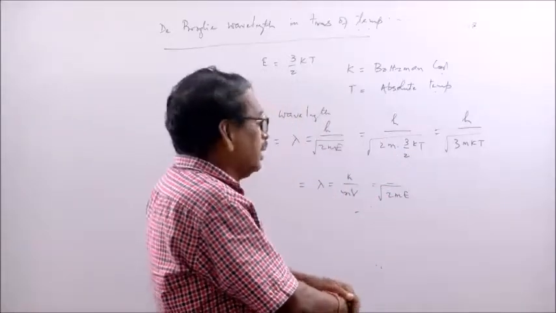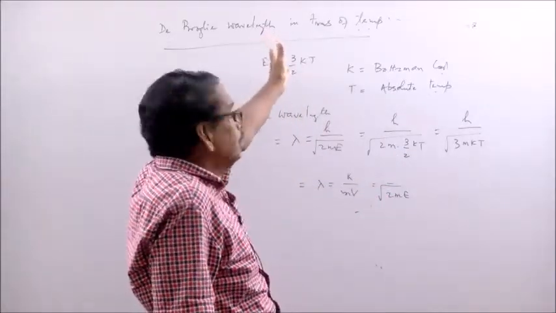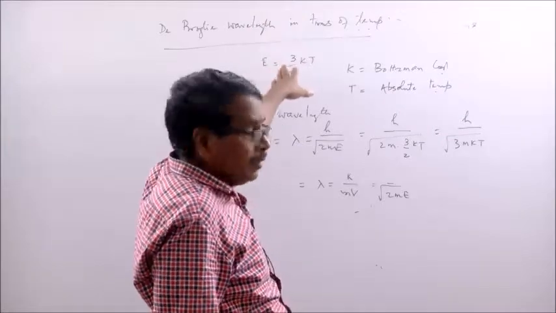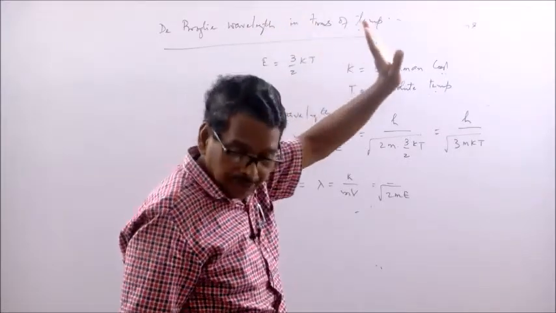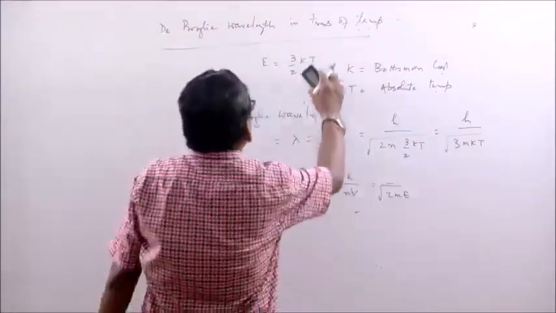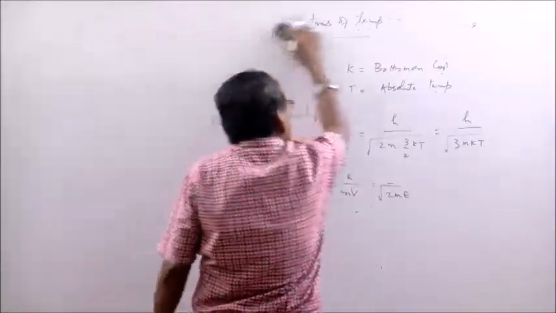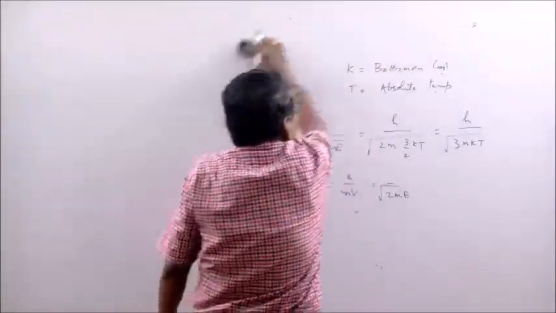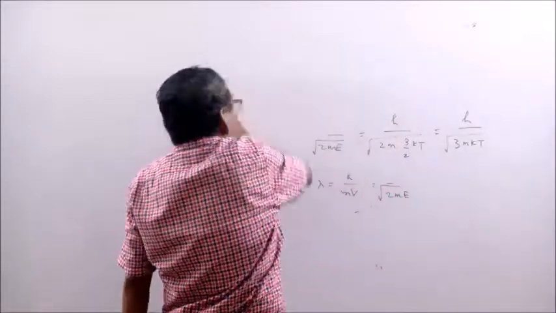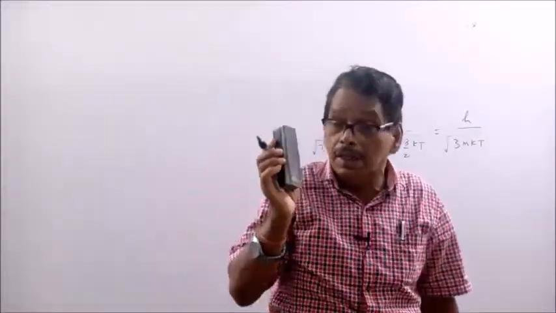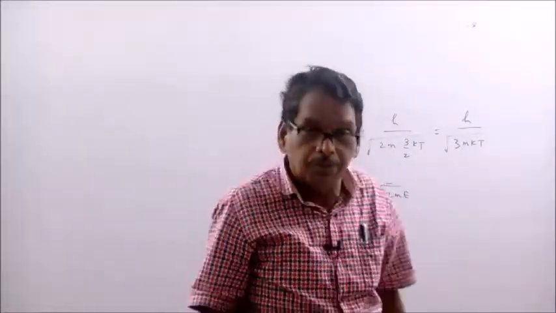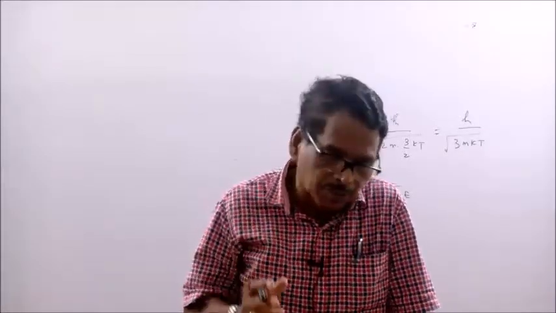So, de Broglie wavelength in terms of momentum is known to you, in terms of energy is given, in terms of temperature is also given. Now, we will find out the de Broglie wavelength of an electron which is accelerated through a potential of V volts. That is a very important formula. You have to remember that formula.